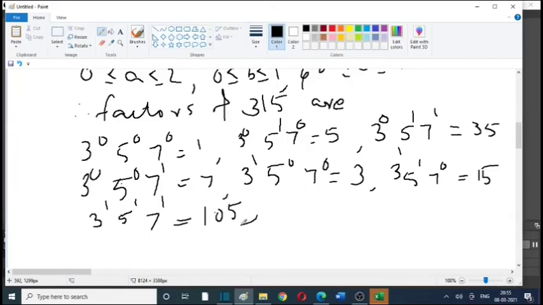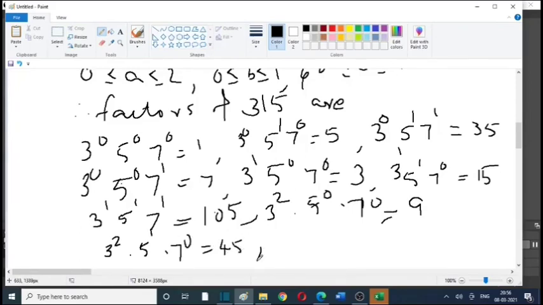Now we can fix 3 raised to 2. Then 3 raised to 2 into 5 raised to 0, 7 raised to 0, which is equal to 9. 3 raised to 2, 5 raised to 1, 7 raised to 0, which is equal to 45. 3 squared into 5 raised to 0 into 7 raised to 1, which is equal to 63.